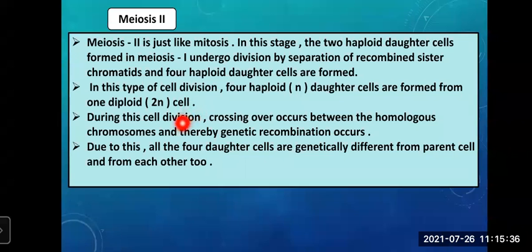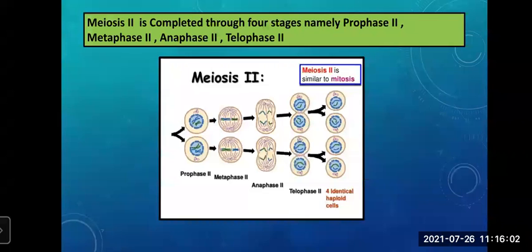Okay. During this cell division, crossing over occurs between homologous chromosomes and thereby genetic recombination occurs. And because of this genetic recombination, all the 4 daughter cells are genetically different from the parent cell and from each other too.